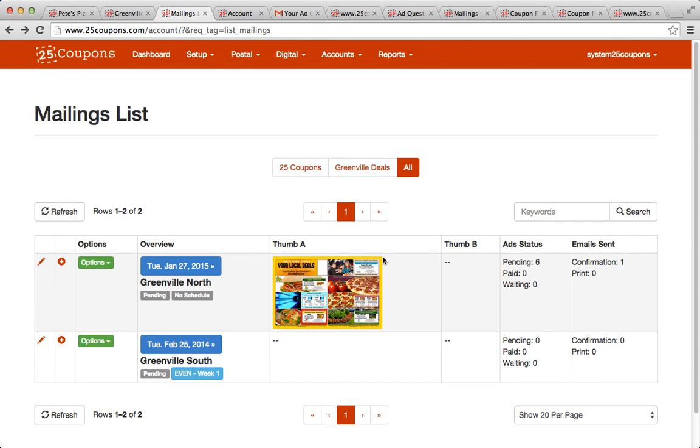And this was definitely important for a lot of advertisers that I worked with, because they loved seeing their own ad in the mailing, and it's just kind of an exciting thing for them. So that's the purpose of the archive feature.